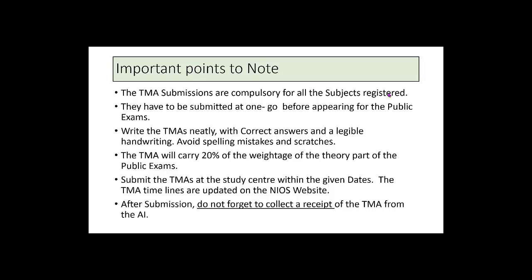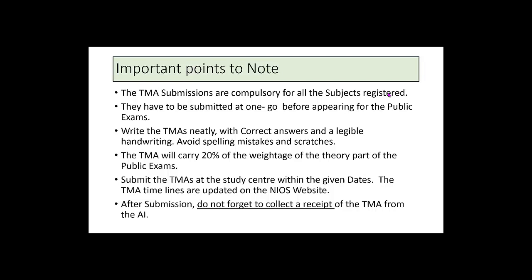Please write the TMAs as neatly as possible with a good and legible handwriting. Try to avoid making spelling mistakes and making any scratches because TMAs will carry marks and they carry 20% of the weightage of the theory portion of the public exams.